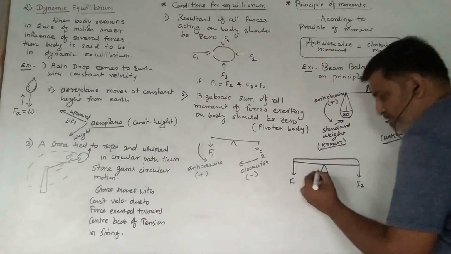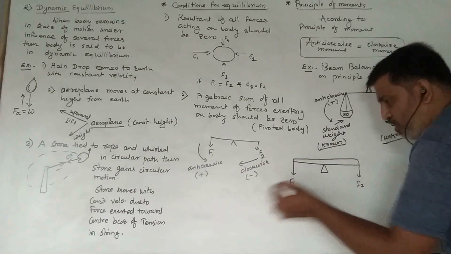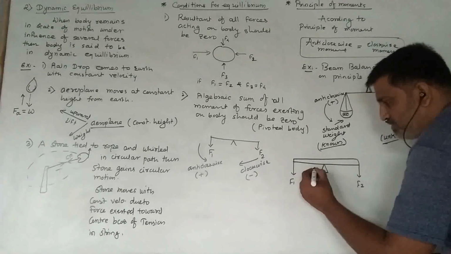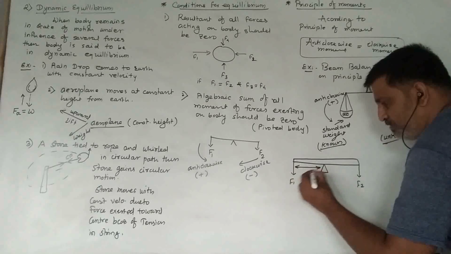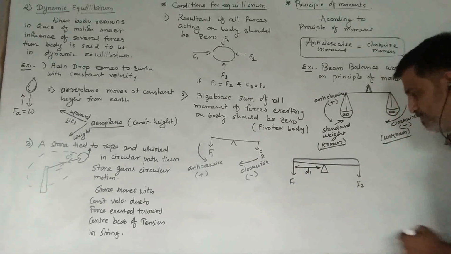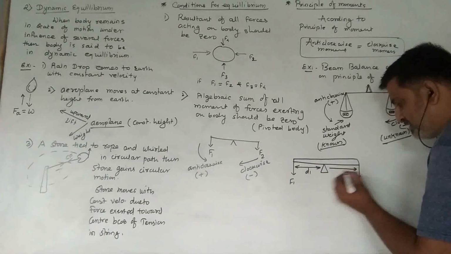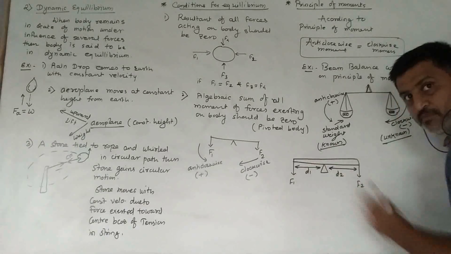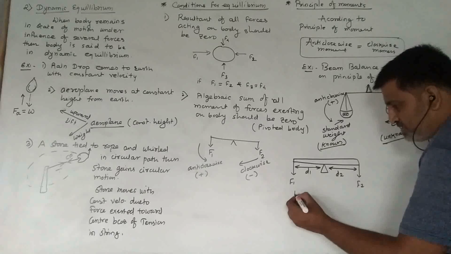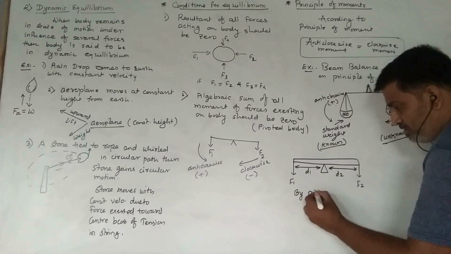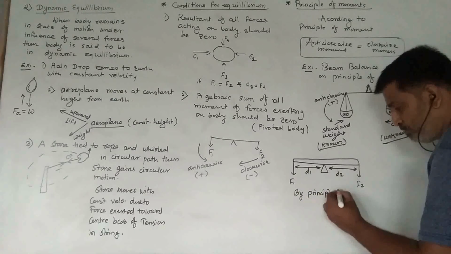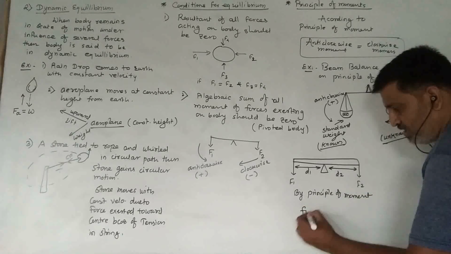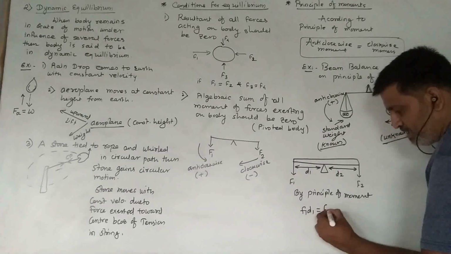If a force is at a distance d1 from the fulcrum, and the second force is exerted at a distance d2 from the fulcrum, then by the principle of moments we can say that F1 d1 is equal to F2 d2.